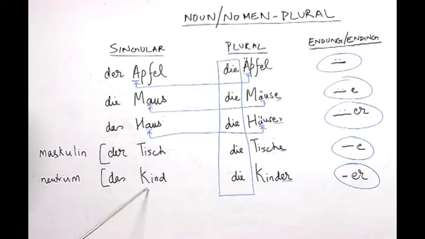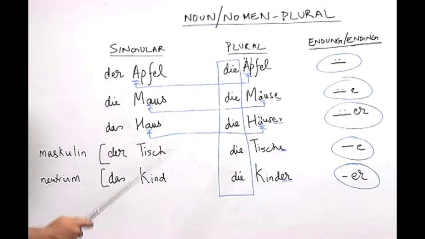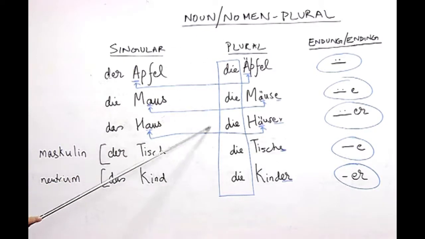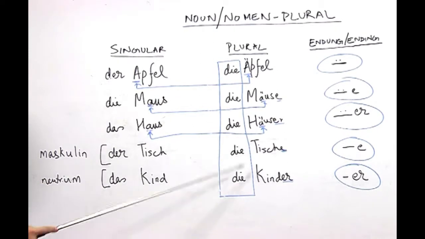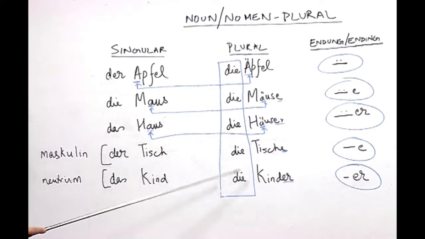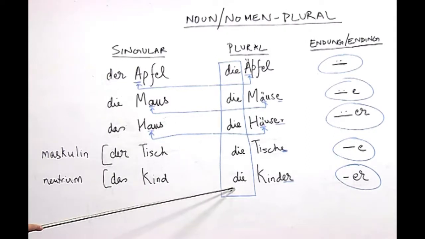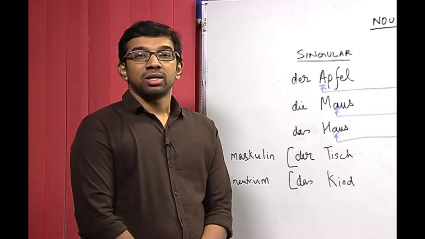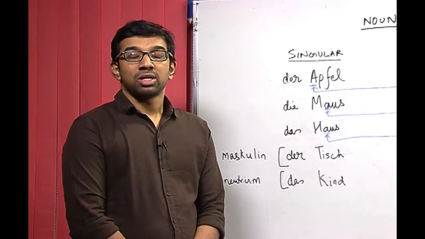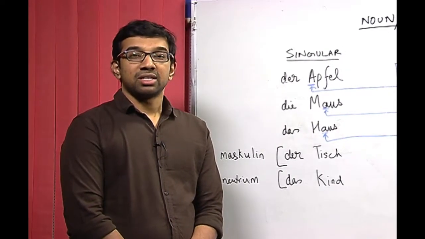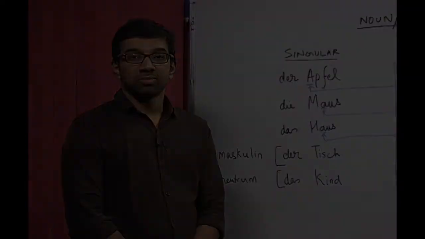So, we have das Kind, die Kinder, and as I told you earlier, die is the plural article for the nouns in nominative and accusative. Now, in the other segment, we would learn more about nouns in some other variations.